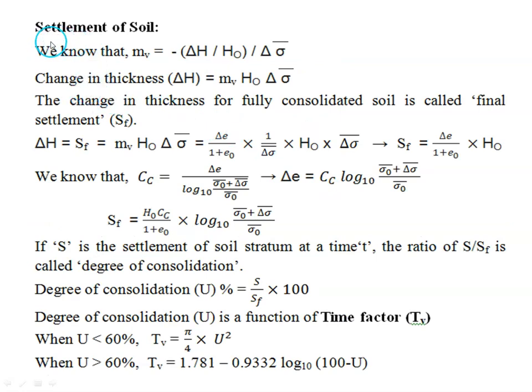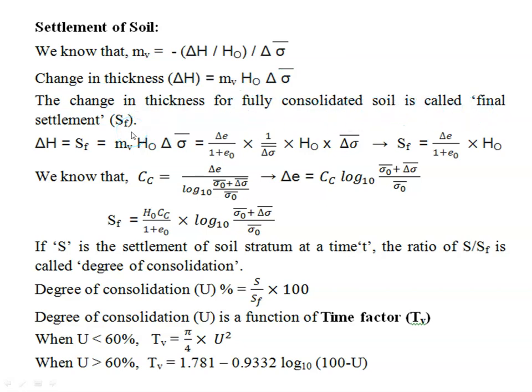Then settlement of soil. We know that coefficient of volume compressibility, or coefficient of volume change, mv equals delta H by H naught, into H naught divided by delta sigma dash. Then we can write change in thickness equal to mv into H naught into delta sigma dash. The change in thickness for fully consolidated soil is called the final settlement.